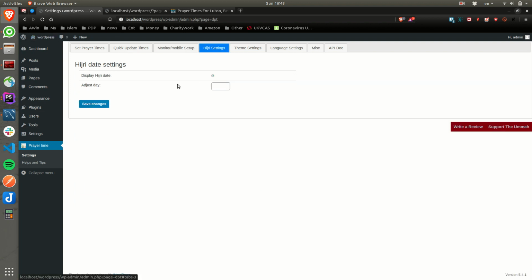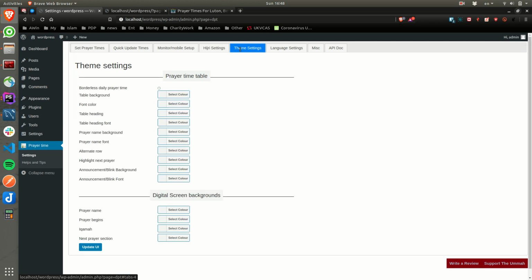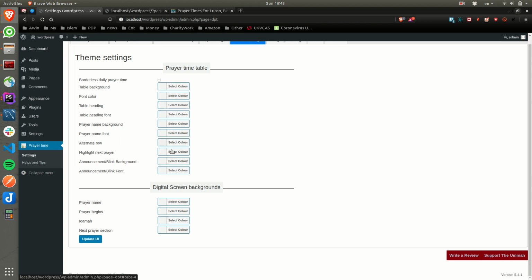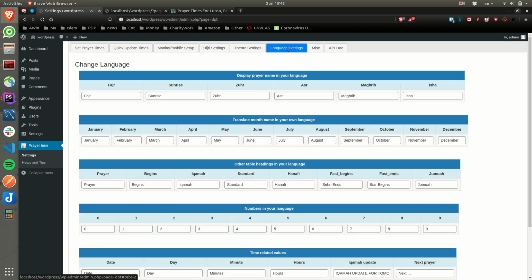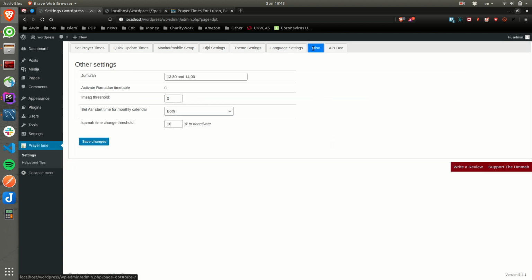Hijri settings, you all know. Display Hijri date, you can adjust the day minus or plus. Theme settings, very obvious. You change the look and feel of it. Language settings, you all know. You can change the whole plugin into the language you are in, and miscellaneous has all the other miscellaneous things in here.